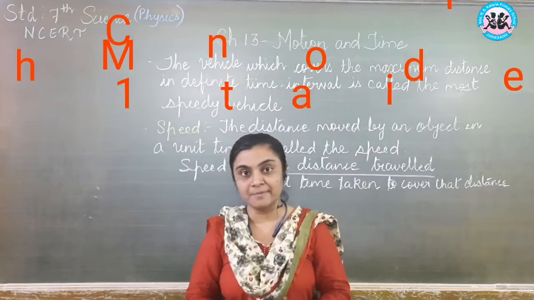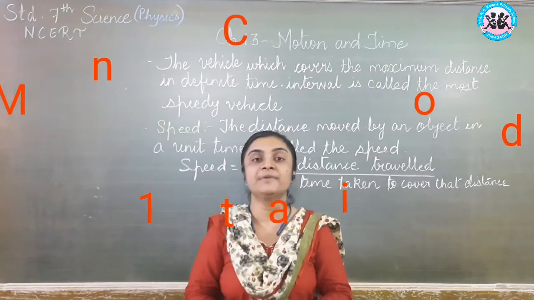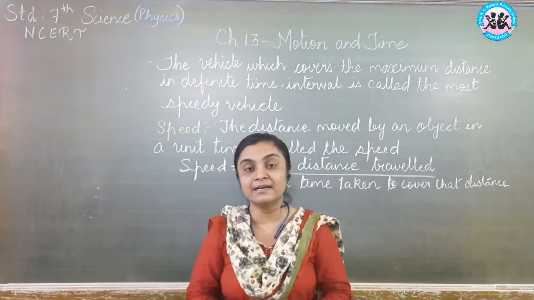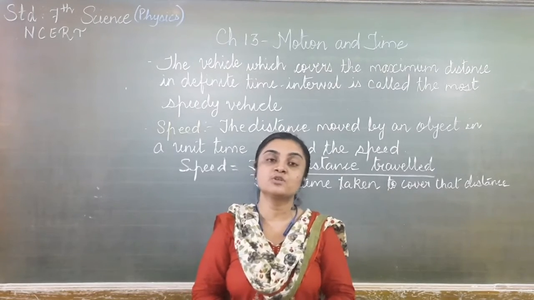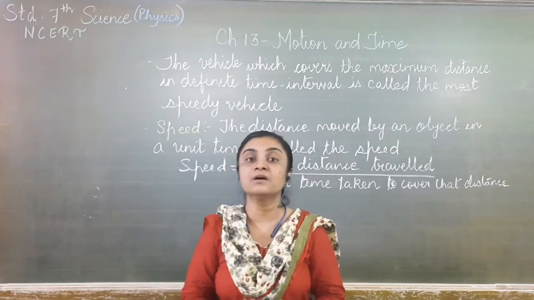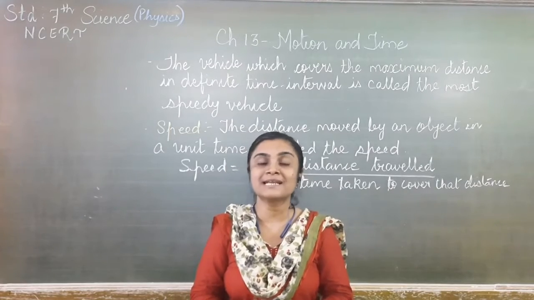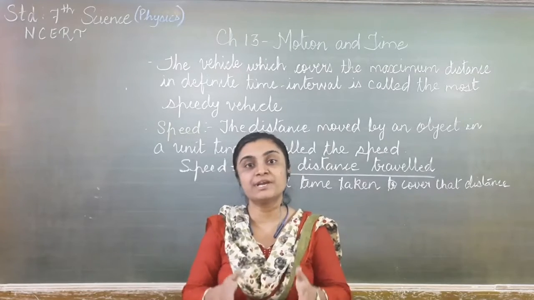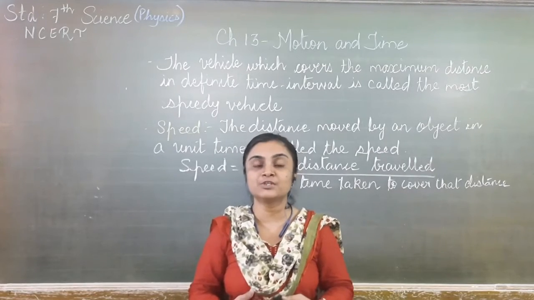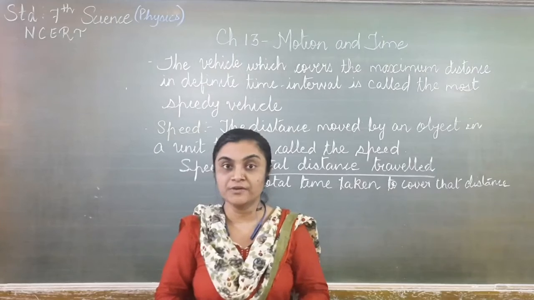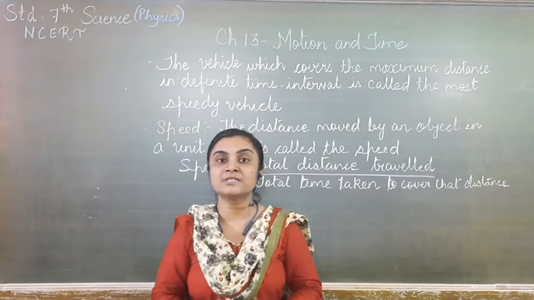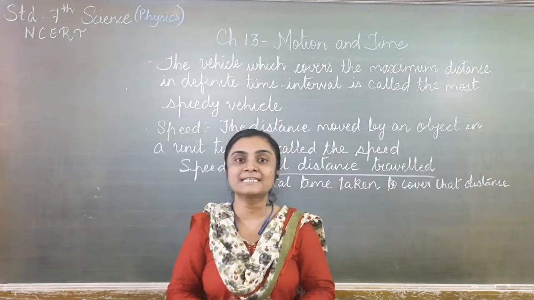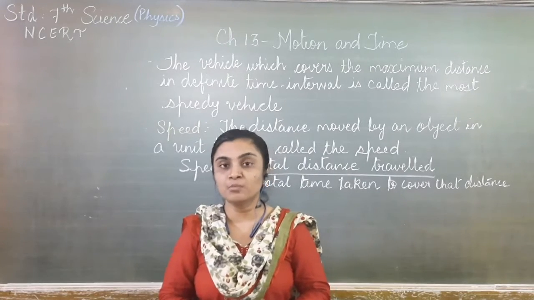Motion can be of different types. It can be circular, rectilinear, or periodic, as we have seen in standard 6. Motion can also be considered as a fast motion or a slow motion. Now suppose rectilinear motion. If an object moves in a straight line, then that type of motion is said to be a rectilinear motion. For example, march past of a soldier, a vehicle running on a straight road. These are all examples of rectilinear motion.